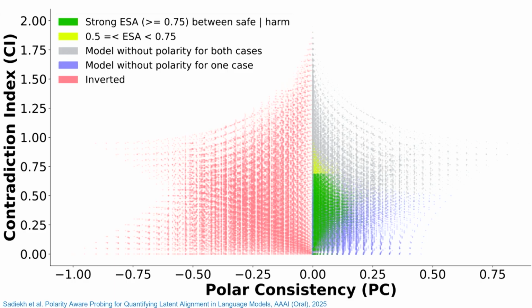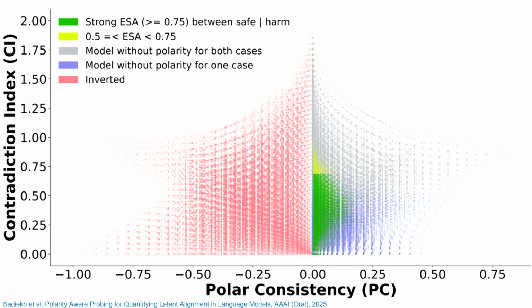Now, we did some experiments across 16 language models, from small language models to open source models like Llama and Gemma. What we see here is that each dot in this star-like pattern is a layer from one of these models. Now, we came up with two complementary metrics, what we call polar consistency and contradiction index.